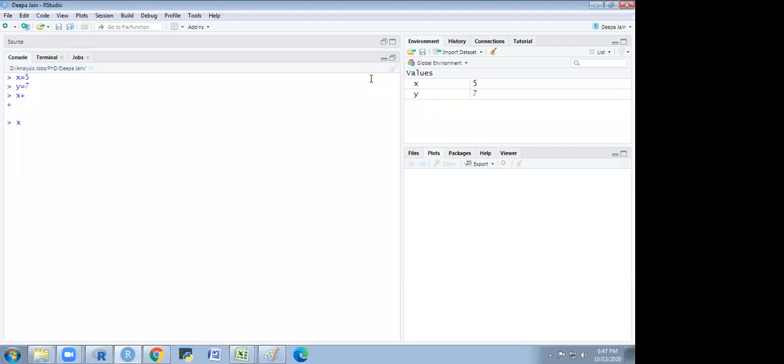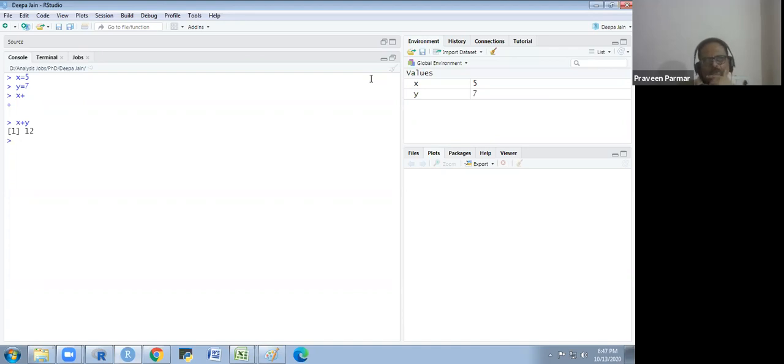X plus y. I'll get this. So this is the console, like a GUI. But if you write anything in the console and you turn off your RStudio, next day you will not get anything, whatever script you have written in the console. So you need a script where you could write the script and save it, and the next day you could run that again.